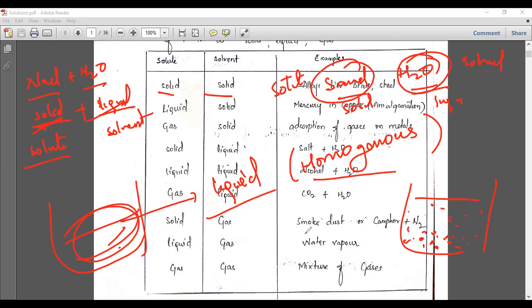Whenever a solute is dissolved in a solvent, it can make a homogeneous or heterogeneous solution. In the salt or sugar case you get a homogeneous, clear solution, but in the case of sand and water you cannot get a clear solution.